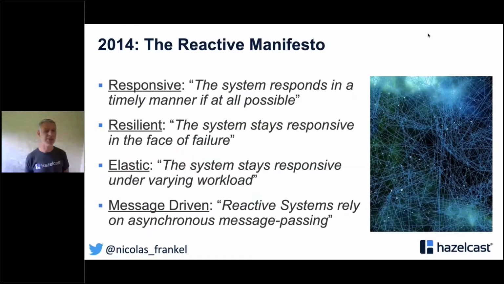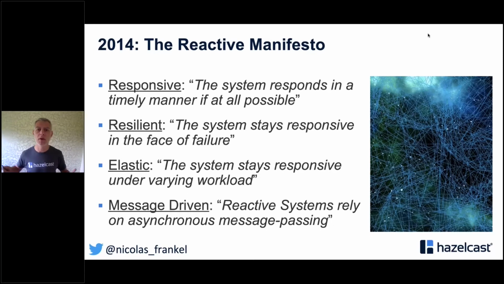And reactive is actually, well, depending on your perspective, might be old or not that old, but it's already like 7 years ago. And it started with the Reactive Manifesto. The Reactive Manifesto states 4 properties of a system to be considered reactive. The first one is it must be responsive. When you send a query or request, it responds nearly immediately.